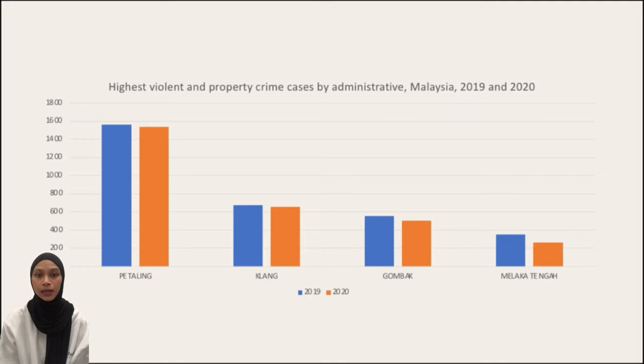Following is Klang, the rate is 677 in 2019 and 656 in 2020. The third is Gombak. The rate is 557 in 2019 and 504 in 2020. And the last is Melaka Tengah, 353 in 2019 and 216 in 2020.